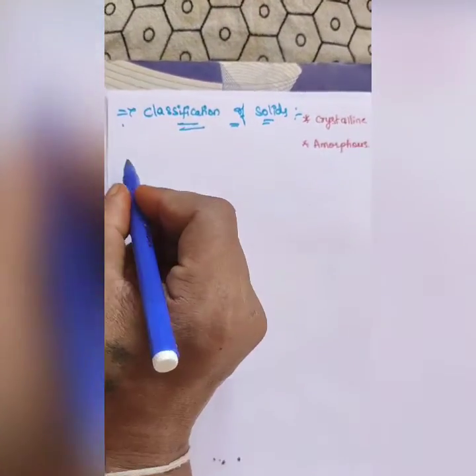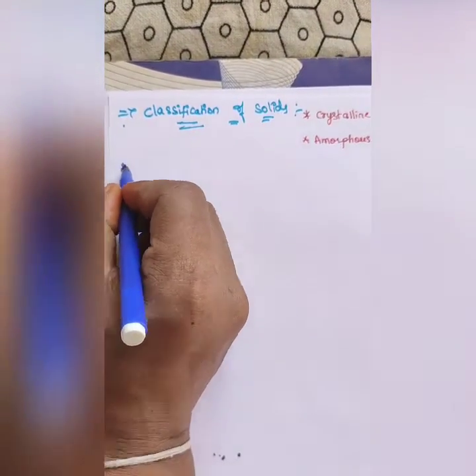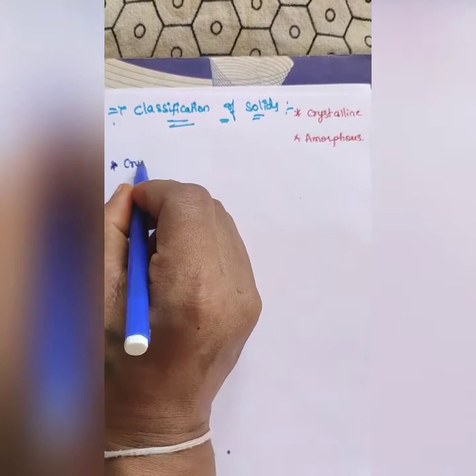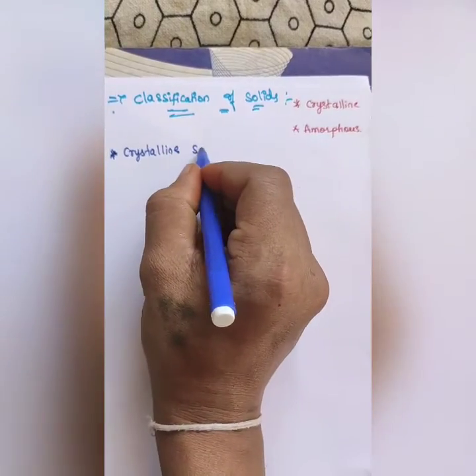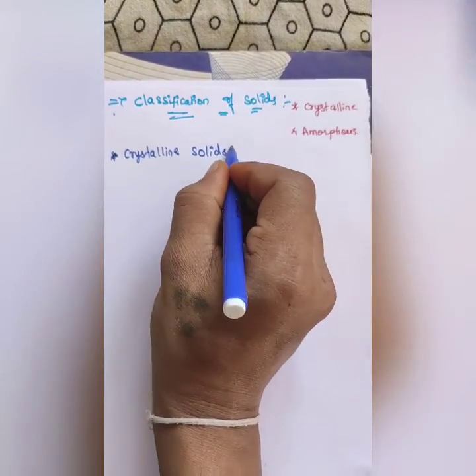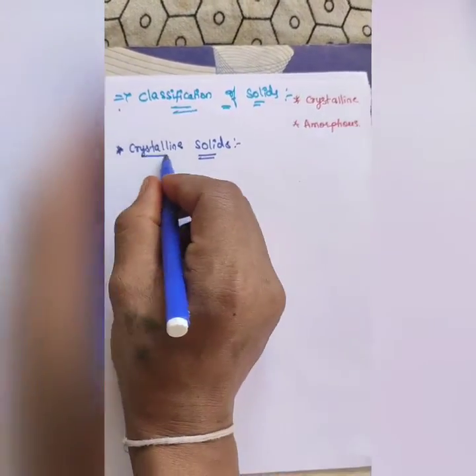First type of solids, that is crystalline solids. So what are crystalline solids? Then what are the characteristics?